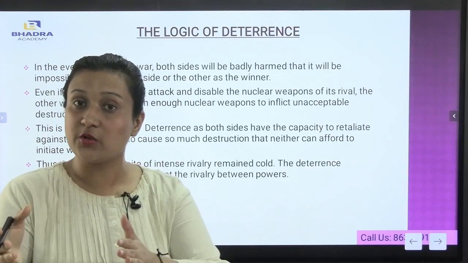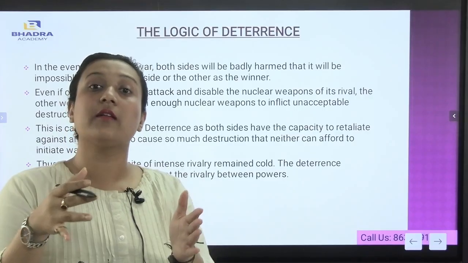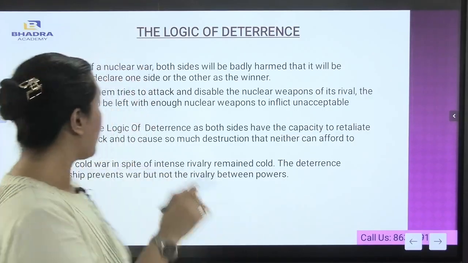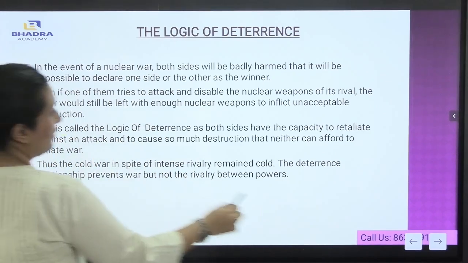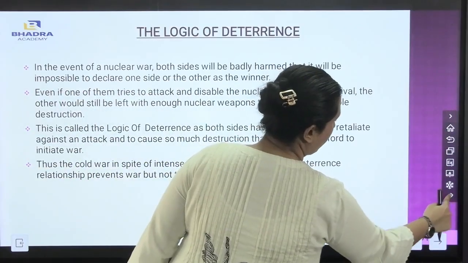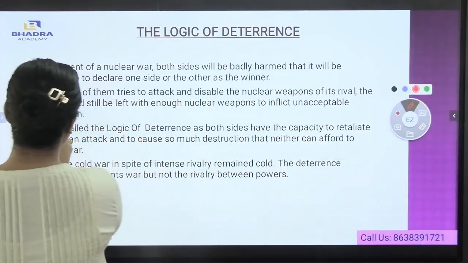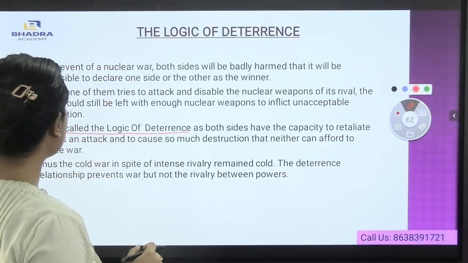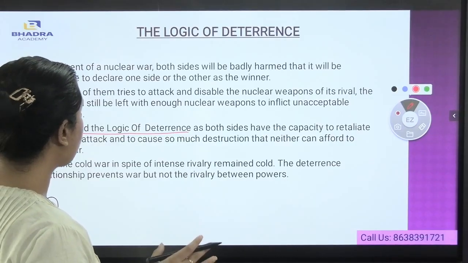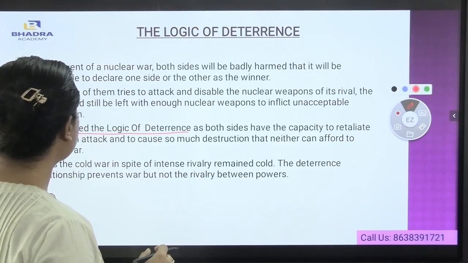If one country attacks, the other country will also attack. This is called the logic of deterrence. Very, very important. This is called the logic of deterrence, as both sides have the capacity to retaliate against an attack and to cause so much destruction that neither can afford to initiate war.